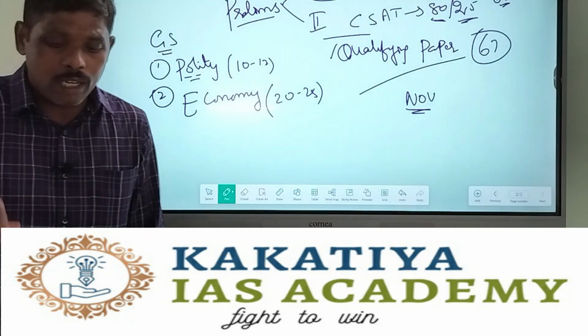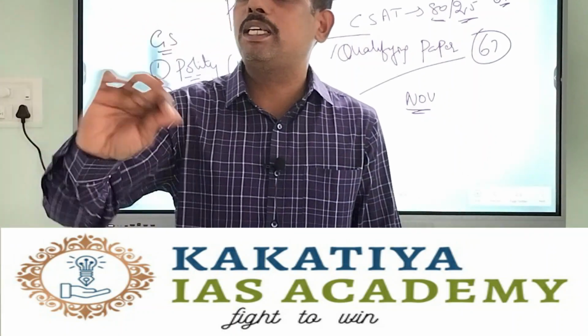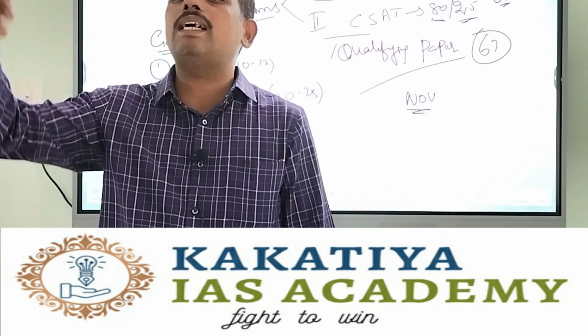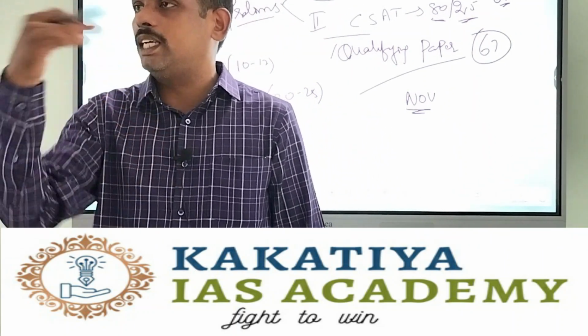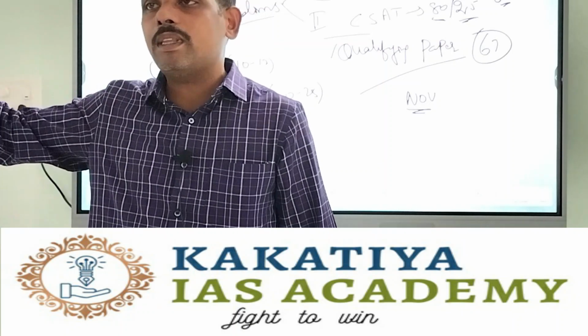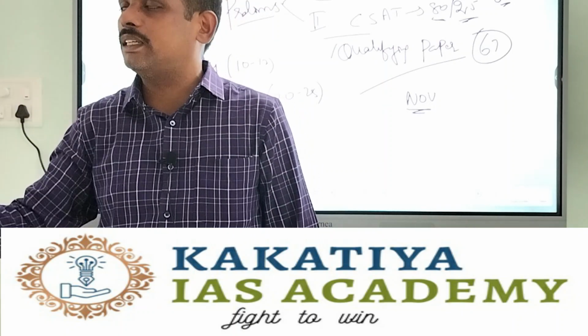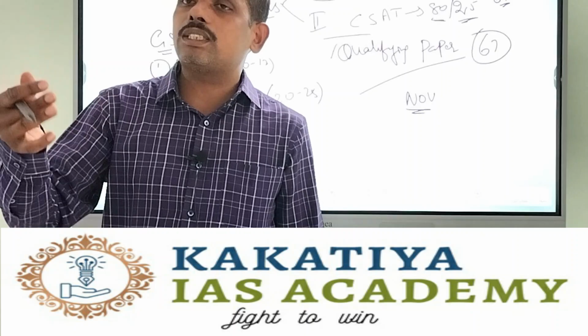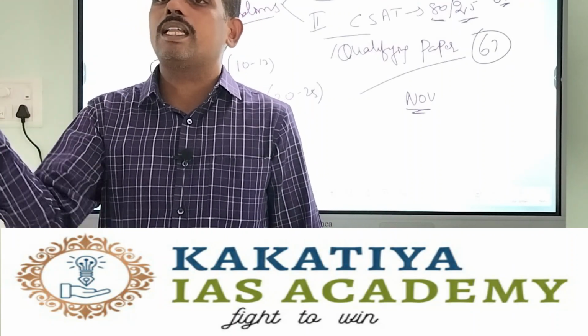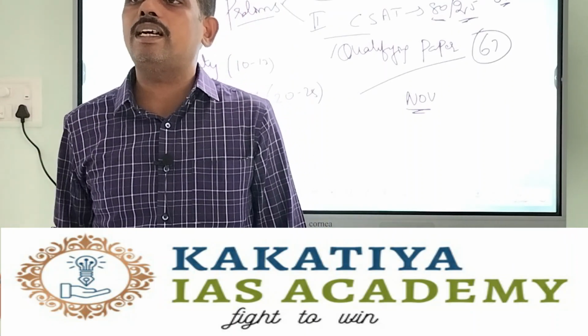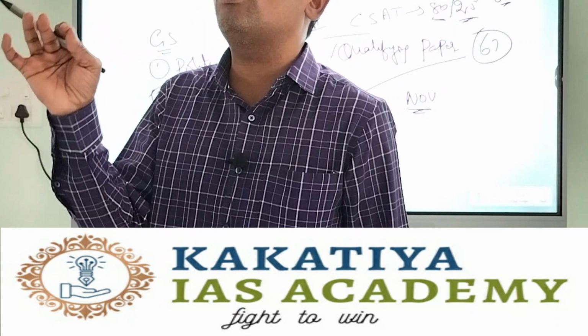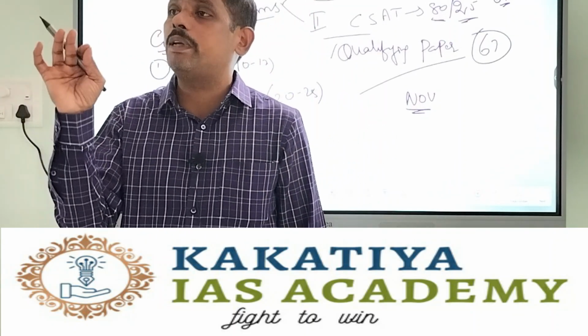And nowadays you see a change, a mix of both static and dynamic part. That is, out of 3 statements, 1 statement is from the static part, the basic definitions and basic terms, whereas two statements are on the dynamic part. So you should focus more on current economy also.